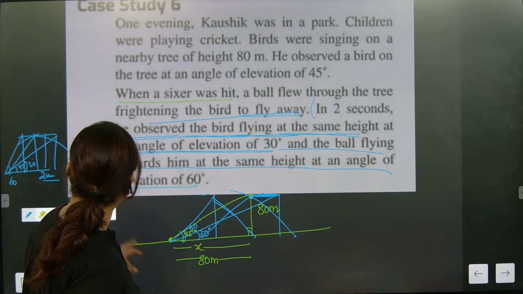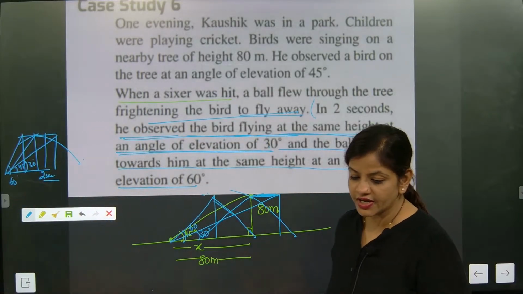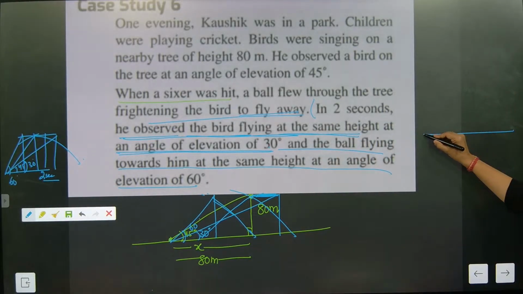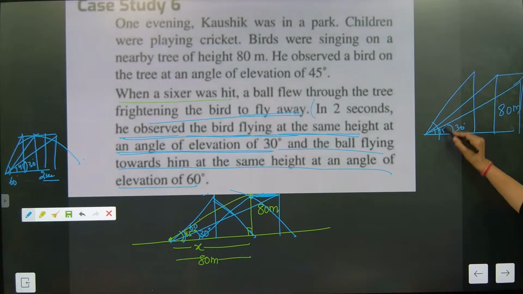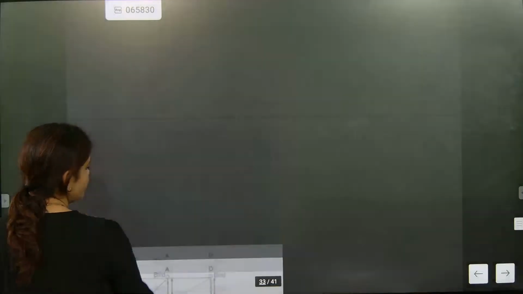Now let's see. We have drawn it, correct? What we have drawn, listen very carefully. See, we have drawn it like uncle is here, 80 meter, 45 degree. Then the bird went, here it is coming as 30 degree, at the same height. And then the ball is coming here. This is coming as how many degree? 60 degree. So now we are mentally ready for the question.